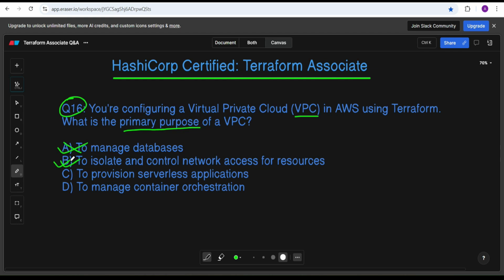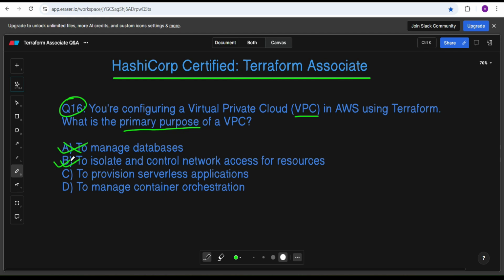You can also control traffic using the VPC. You can use security groups, NACLs and routing policies to control inbound and outbound traffic. Then internet and private connectivity: public subnets for internet-facing services and private subnets for internal services, like databases.